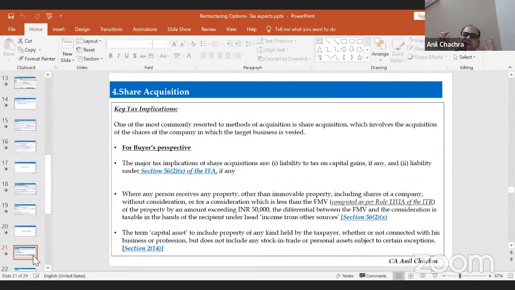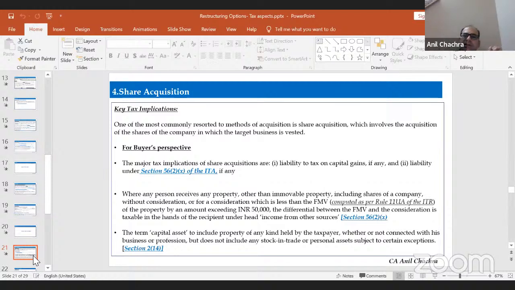we need to look at section 56(2)(x) of the Income Tax Act. It's a very debatable section, which states that if I acquire property, meaning shares and other types of instruments of another company, and the consideration is less than the fair market value, then the fair market value will be treated as the full value of consideration, right? So under section 56(2)(x), we need to see at the time of acquisition of the shares whether I'm acquiring at fair market value or not. Fair market value has been defined under Rule 11UA, right?